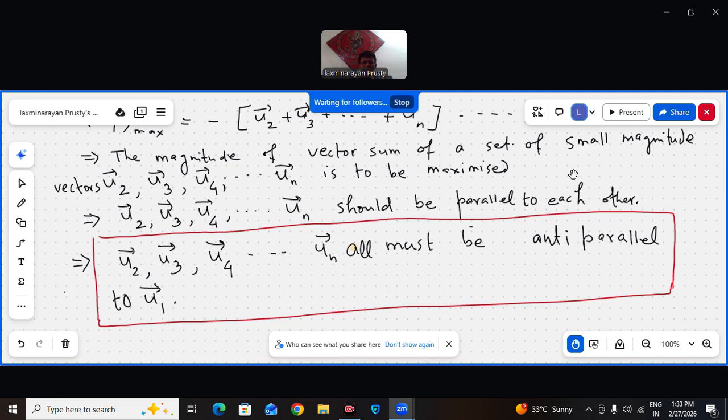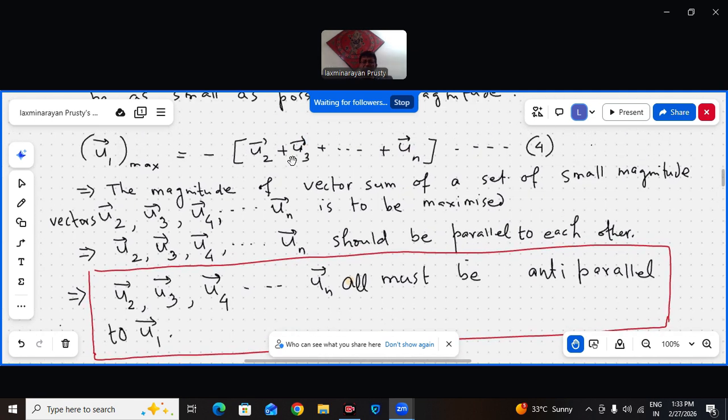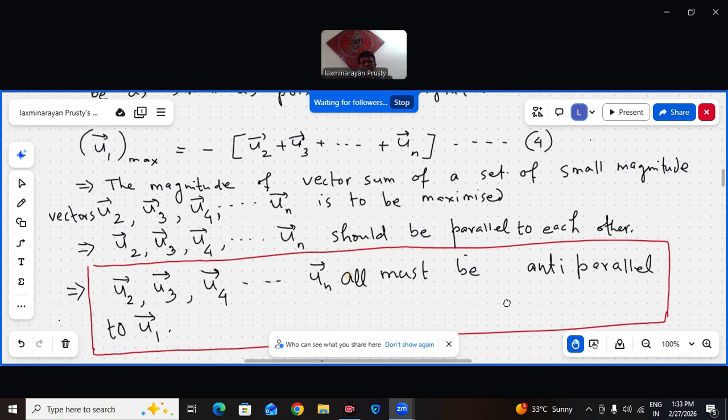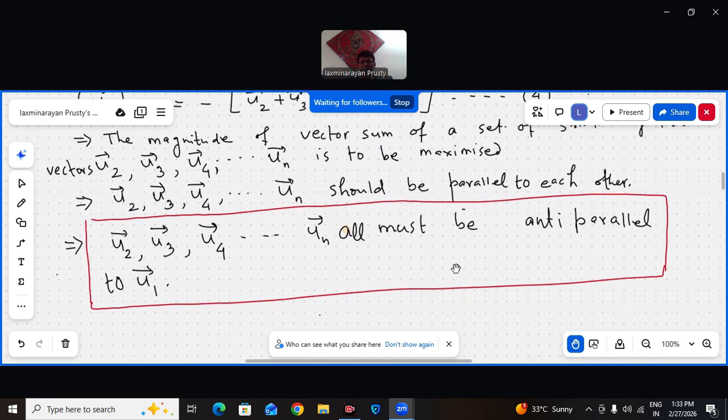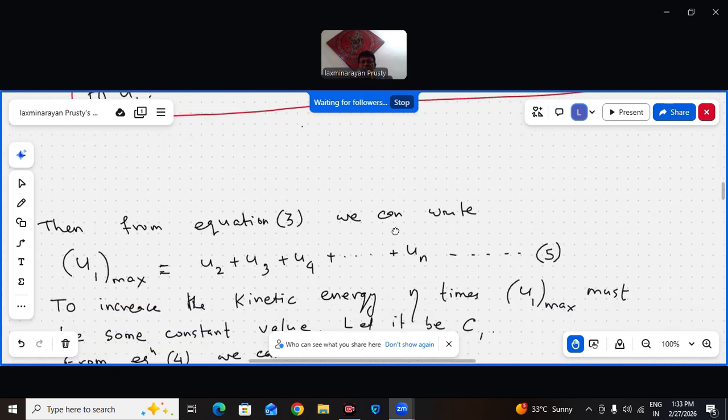So they must be parallel to each other. The minus sign means that the resultant also has to be parallel to each of them. I mean, the minus sign says that the resultant itself is opposite to U1 max. Resultant opposite means all of them must be parallel. So all of them must be opposite to U1. This is a very important observation.